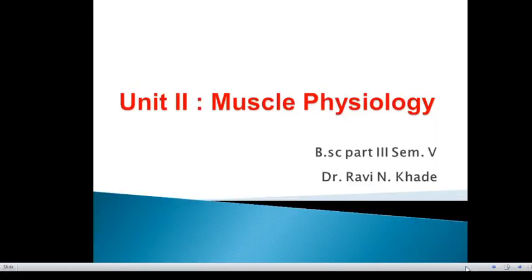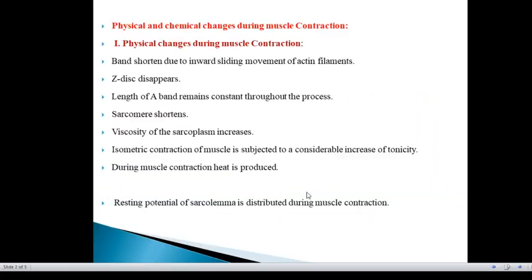The topic is the physical and chemical changes during muscle contraction. First of all, we see the physical changes during muscle contraction. The I band shortens due to inward sliding movement of actin filaments. The H zone disappears. The length of the A band remains constant throughout the process.